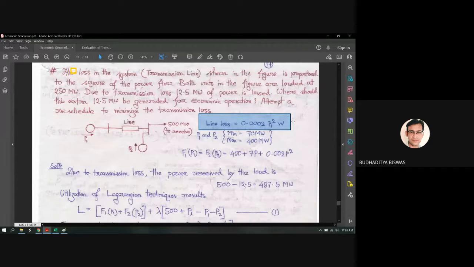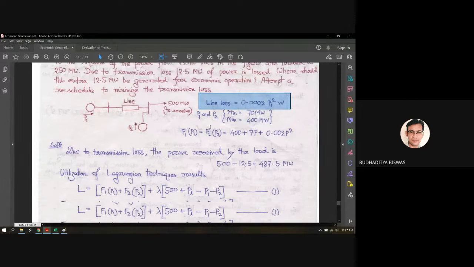Okay, is it clear that it was 100 megawatt? Yes sir. If it is 100 megawatt, then from this particular line loss expression, you can find out some line losses. That is a numeric value. Obviously low, but some finite value is there. So 500 plus this finite value should be the generation.